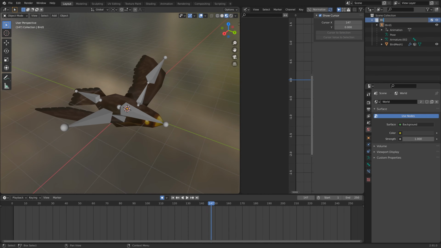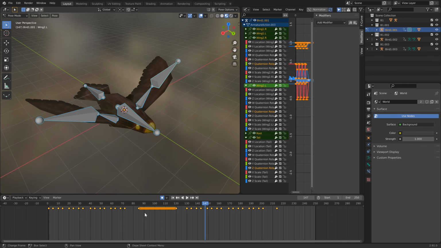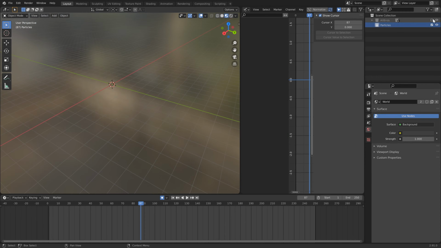Create collection. Duplicate collection. Again, and again, and again. Offset animation timing. Hide them.